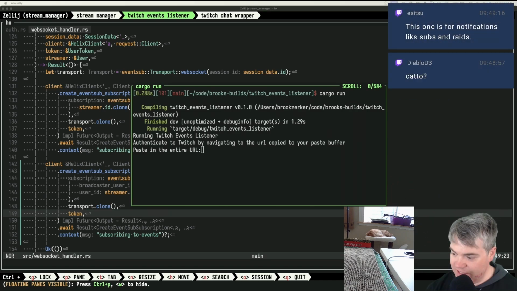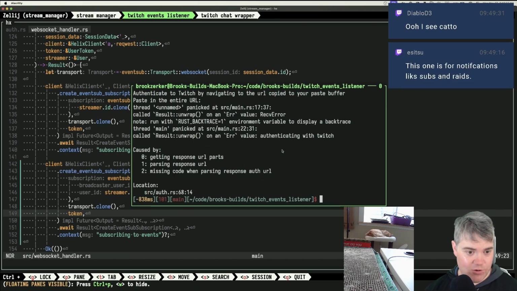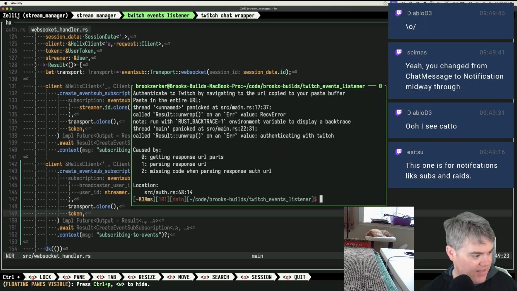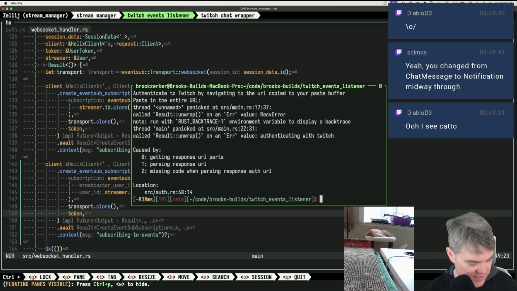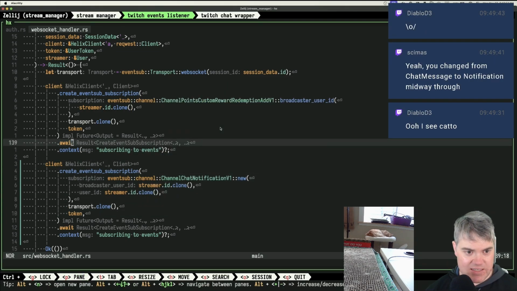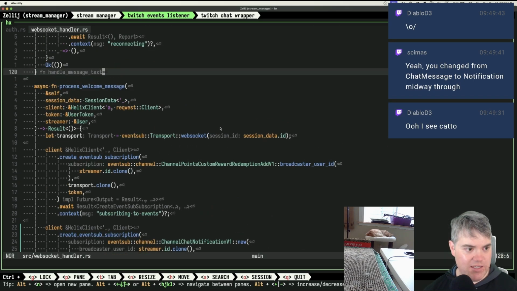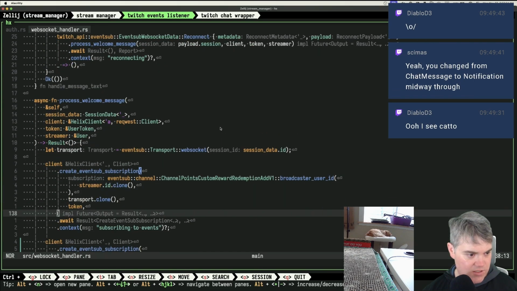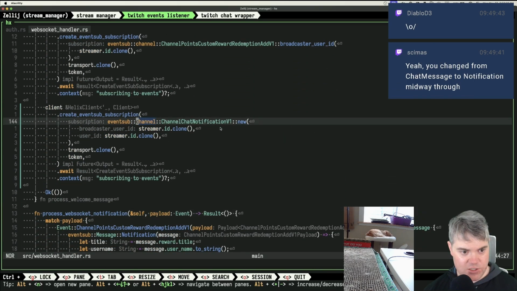Kato is right there. Okay, this one is for notifications like subs and raids. Okay, that's not right then. Also, that failed on missing code, but I may have forgotten to actually copy the new one. That's fun. Okay, so we think that this is a different one, right? So I should be doing, this is welcome message. Okay, so create the subscription. Okay, so what do we think this should be?